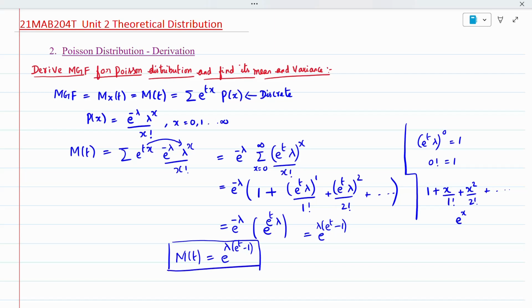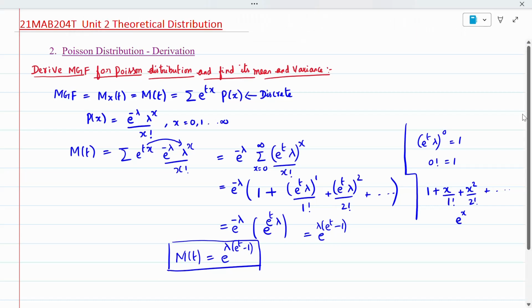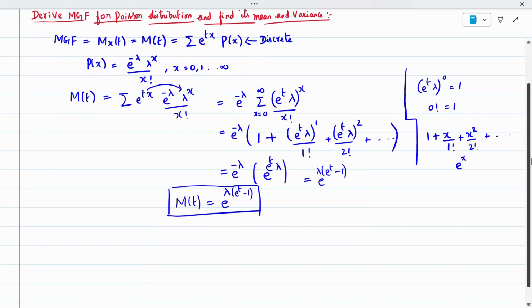We have to do mean and variance. Only half the part is completed. How can I do the mean? It is the same as my previous video; refer to the binomial distribution video. The same procedure we have to do. Mean E of x is one time differentiation of the moment generating function with respect to t, and put t equal to 0, I will get my first moment.